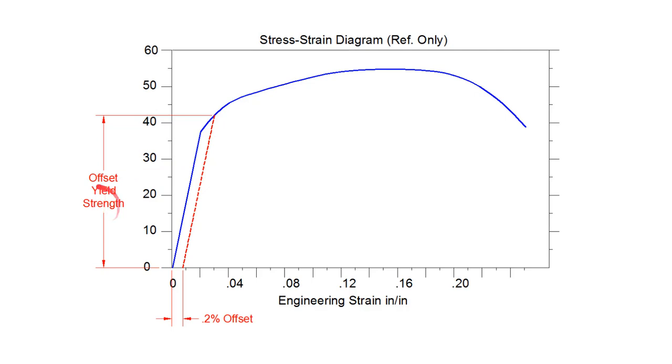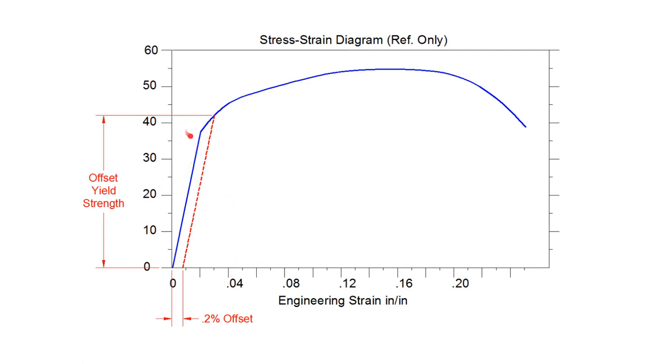The last one, the yield point that I haven't mentioned yet, often we'll use this 0.2% offset yield. The description of the yield point is that the material has yielded. That is, we have moved rows of atoms past other rows of atoms. We have physically shifted the atoms in this material. They are no longer in the same place. They have been moved. So that means it has yielded.